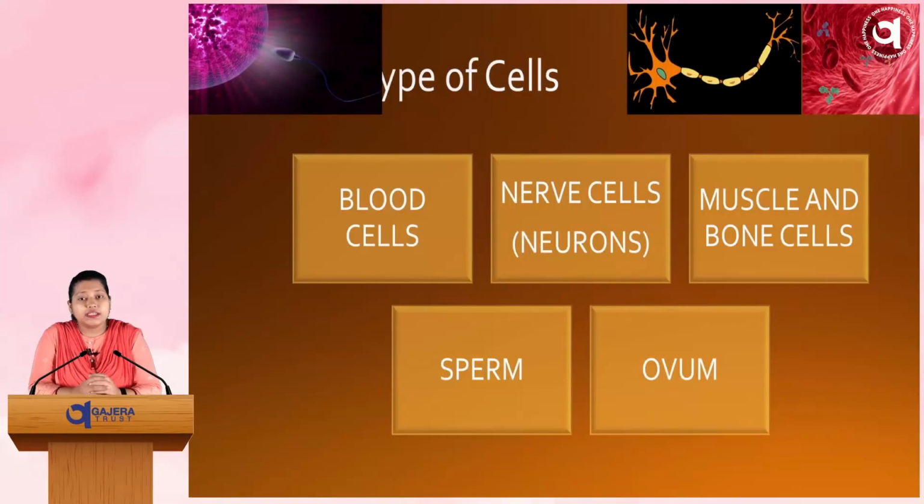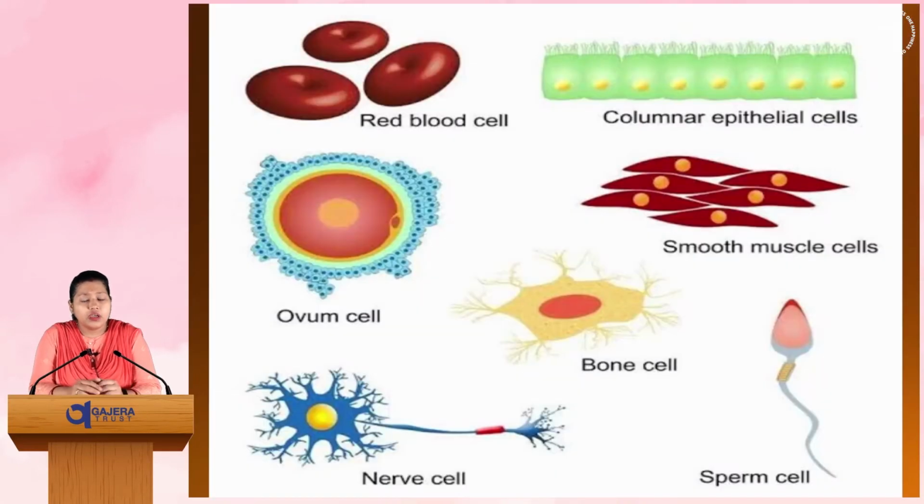The next topic is types of cells. In our human body, many different types of cells are there. Here in the picture you can see red blood cells, ovum cells, sperm cells, nerve cells, bone cells, smooth muscle cells. Like this, different types of cells are there in our human body. Similarly, plants also have different cells in their bodies, right?